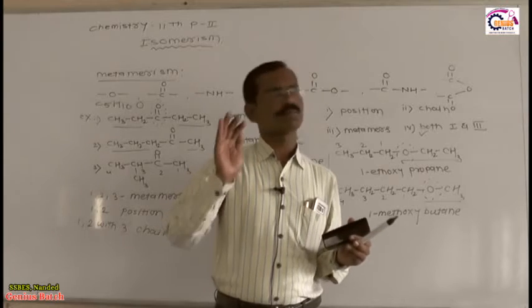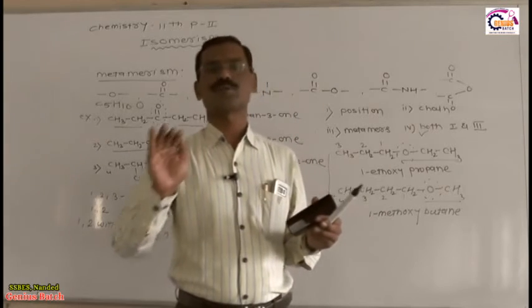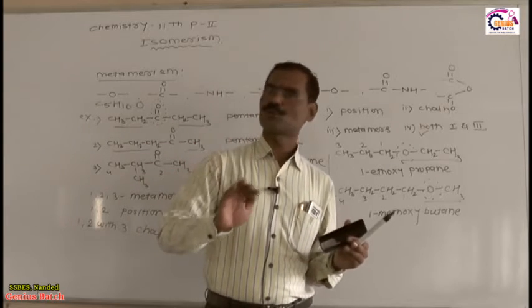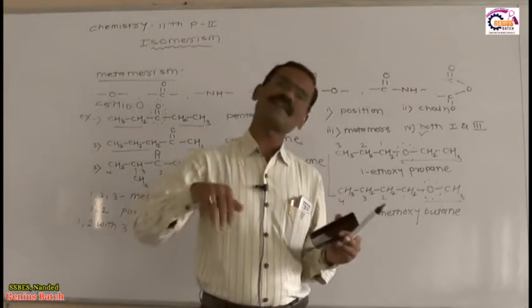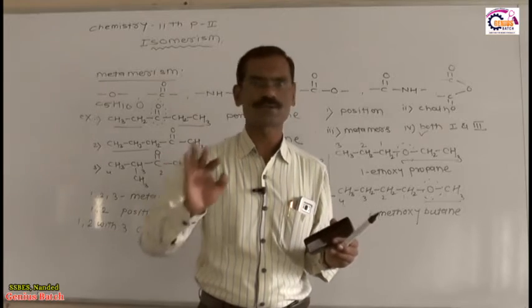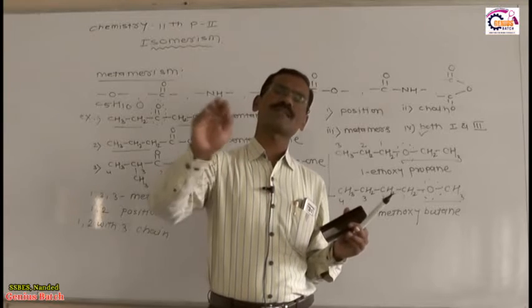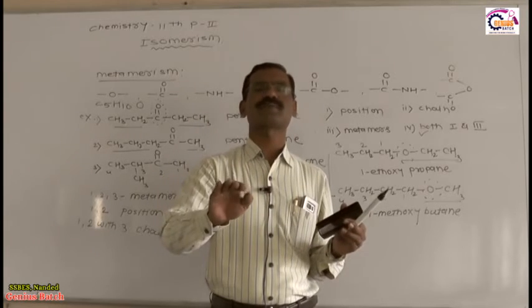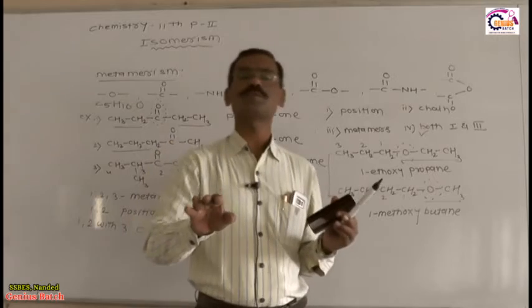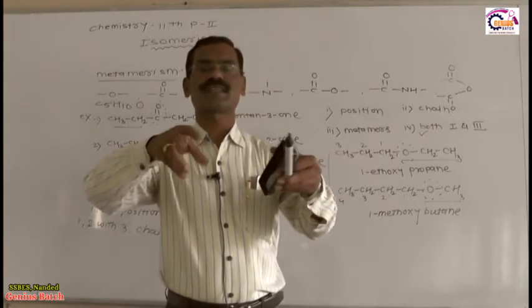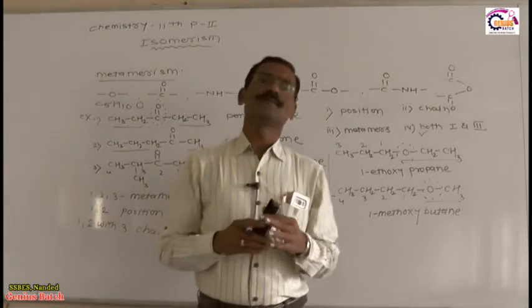What is the conclusion? Metamerism is either chain isomer or position isomer, but priority goes to metamerism. Metamerism is shown by bivalent, trivalent functional groups, but a monovalent functional group does not show metamerism. What is metamerism? Two or more compounds which have the same molecular formula, the same polyvalent functional group, but different alkyl groups attached to the polyvalent functional group. Such a phenomenon is called metamerism.